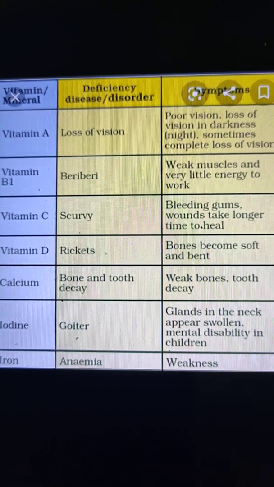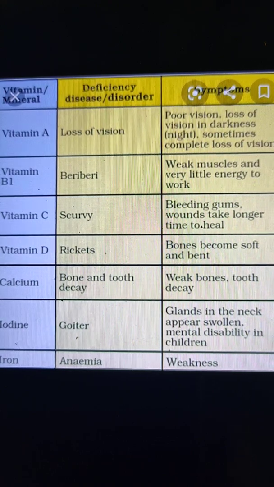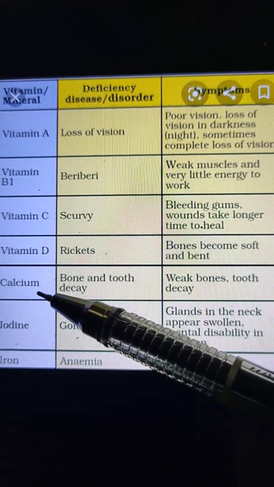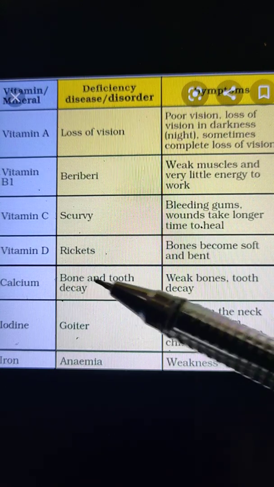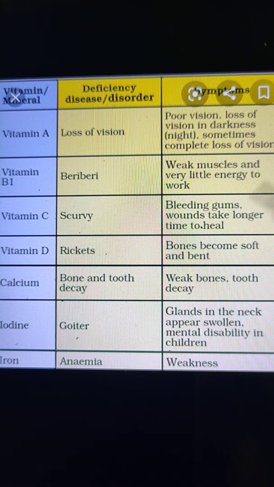Now the next nutrient is minerals, and the minerals are also of many types. First mineral is calcium, and the deficiency disease is bone and tooth decay. And what are the symptoms of the disease? The symptoms are weak bones and tooth decay.